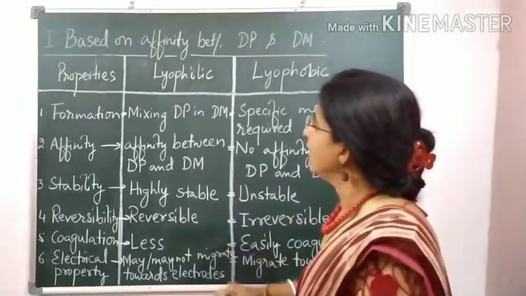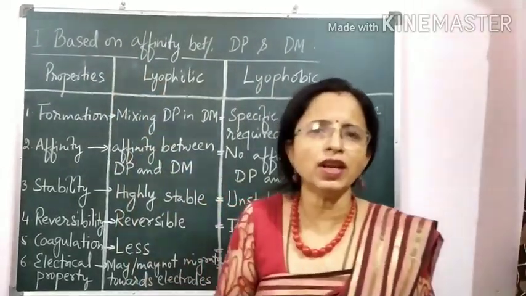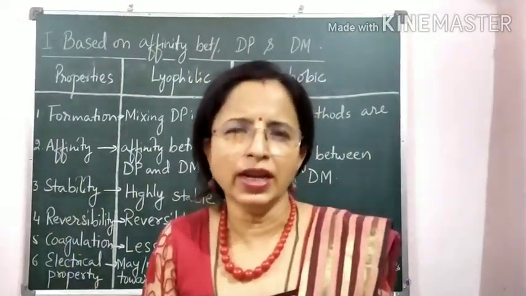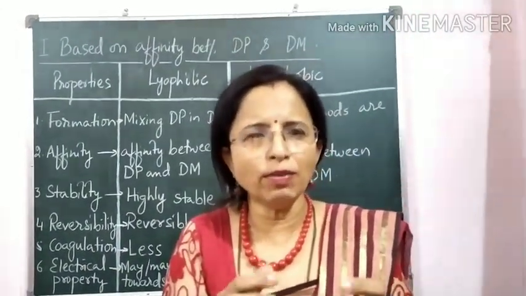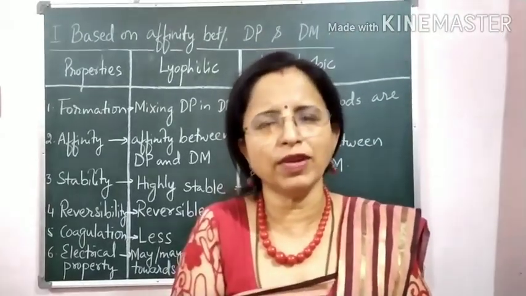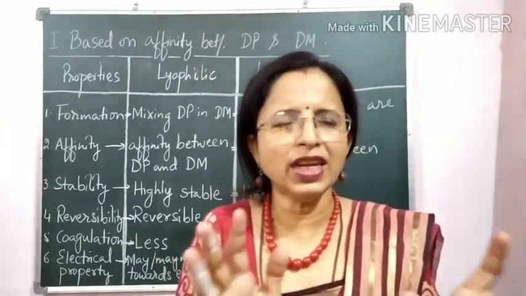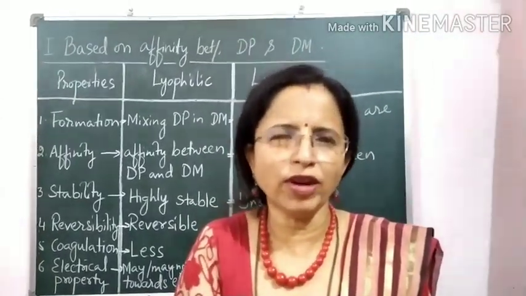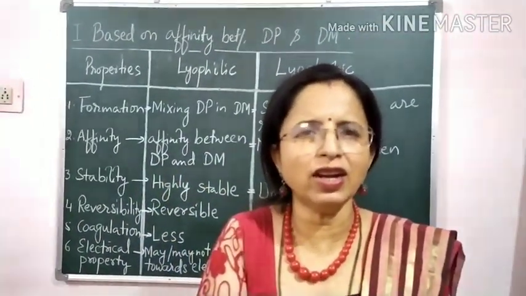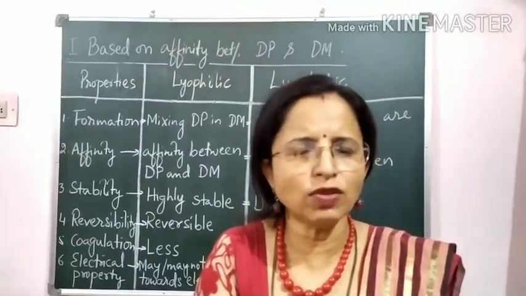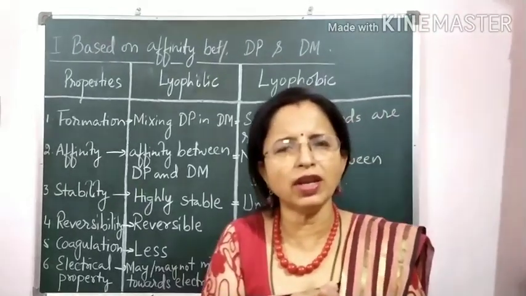Now we will see detail about the classification. The first classification was based on affinity between DP and DM, whether there is binding affinity between DP and DM. Let me first illustrate what is meant by affinity. If you are staying in a hostel room with 4 or 5 friends, sometimes all the friends may be highly attracted to each one of you, with a very high friendship between each of you.